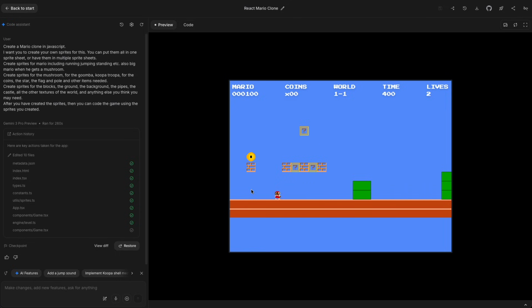Those pipes are not particularly pipey. They don't have much 3D effect on them, and the ground looks not so good. There's no clouds in the sky, there's no background, but it is definitely created graphics here. They may not be so pretty. Oh, and a mushroom, wow. And we got big, except it didn't really get big as much as it just stretched the whole thing.